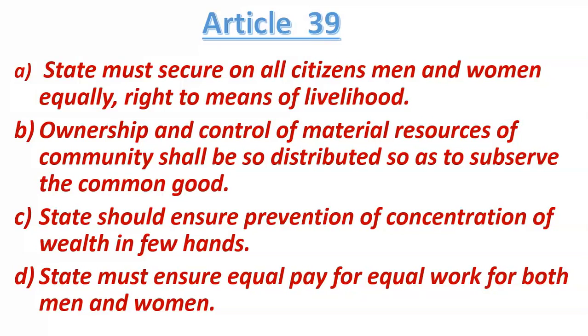Then friends comes Article 39 clause D. Article 39 clause D says that states must ensure equal pay for equal work for both men and women. So what does it mean? It means that Article 39 clause D gives instruction to the government that the government should make such laws so that equal pay, equal salary is given to both men and women for equal work.